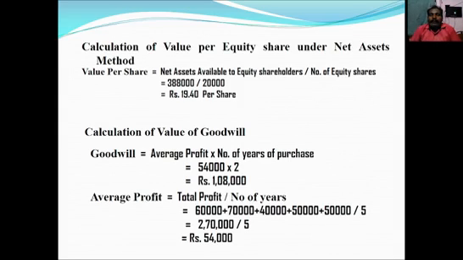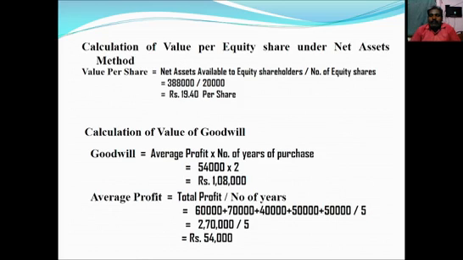For that purpose, they have given goodwill in the balance sheet with some amount, but they have given some instruction or information for calculation of the value of goodwill under the simple average profit method. So goodwill equals average profit into number of years purchase. So we first need to calculate average profit. It's a working only, we should not post it directly. So average profit equals total profit divided by number of years, adding the 5 years profit divided by 5.